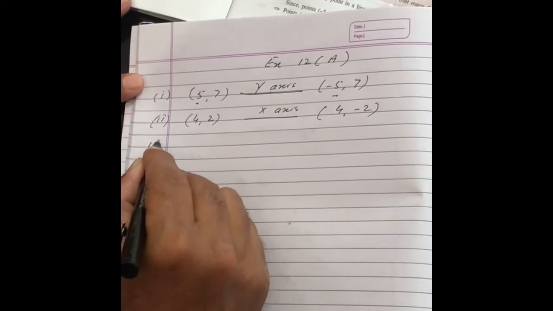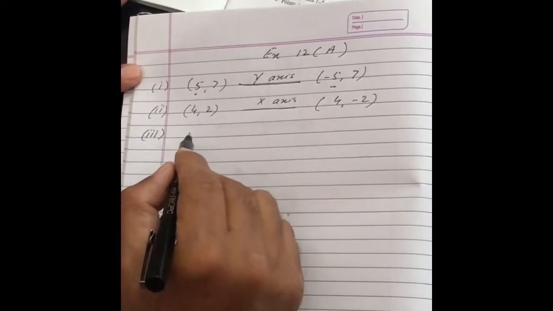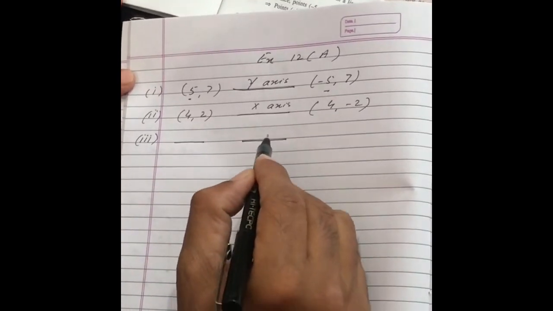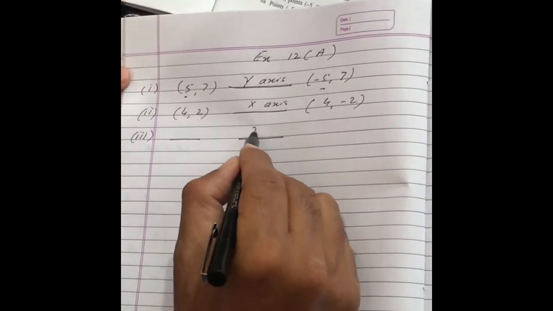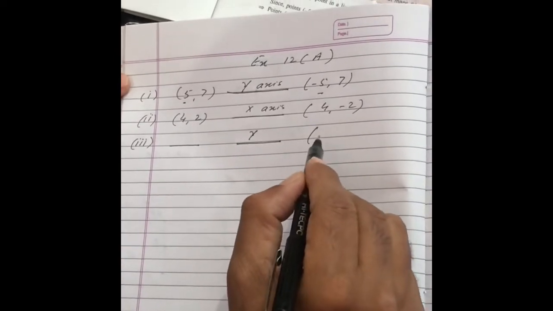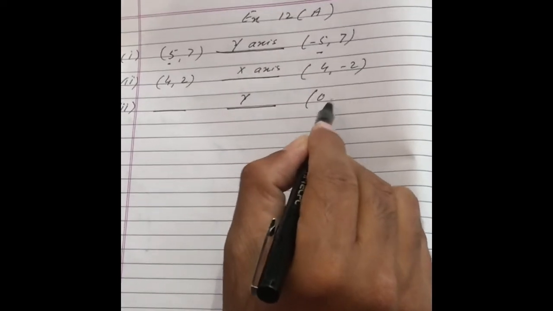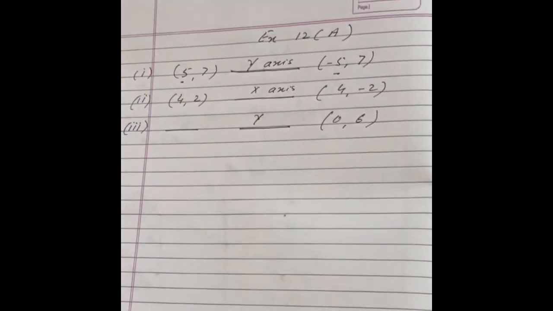Then 3. Here I don't know the point. Image is in y-axis, then this point becomes 0 and 6.